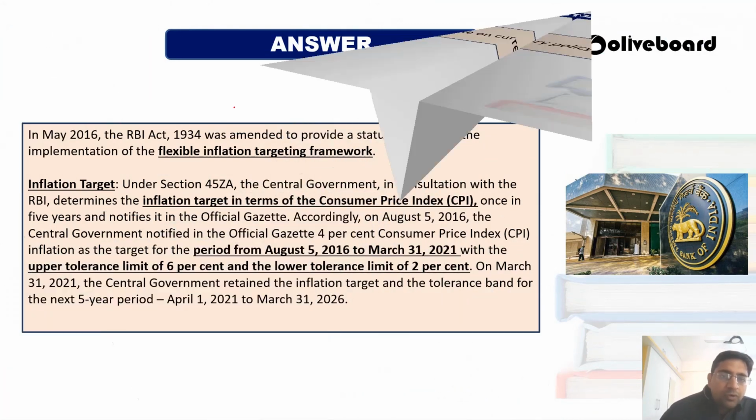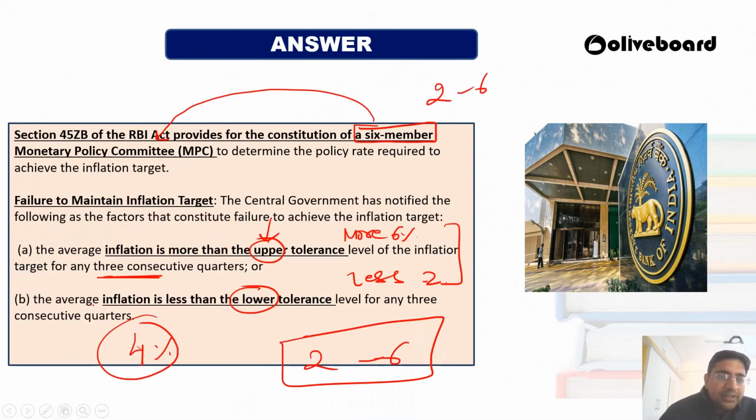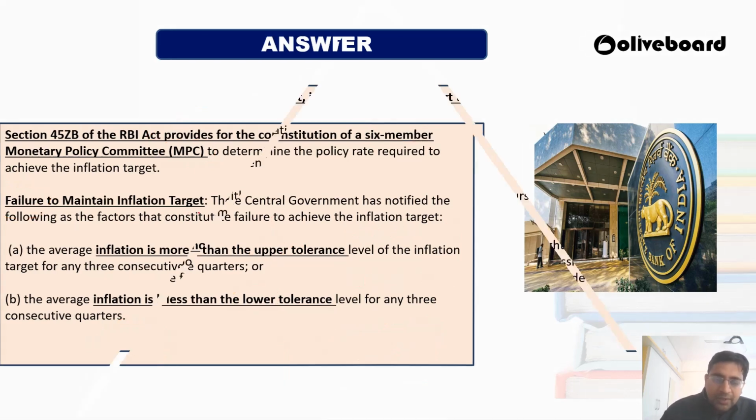Okay, so you have to tell about the act, then what is the inflation target, how much the inflation target is, on which basis the inflation target has to be set, and from which year to which year. Then you have to tell about the monetary policy committee, which has 6 members along with the Reserve Bank governor. Then what the government says about failure to maintain the target: whenever there is a breach of the upper tolerance limit of 4 percent or the lower tolerance limit of 2 percent, that you have to tell.